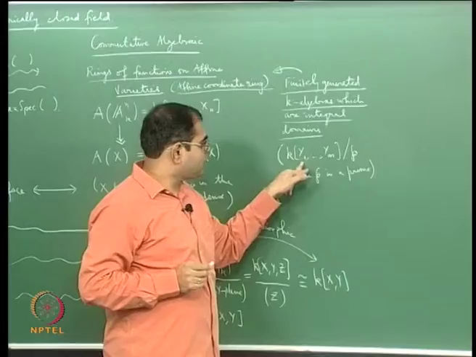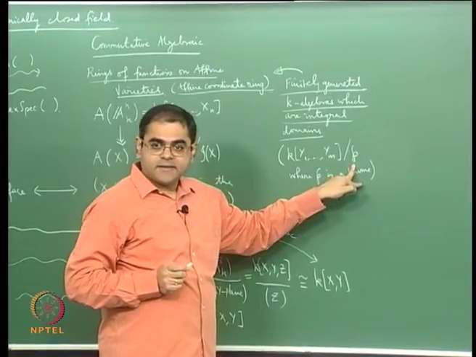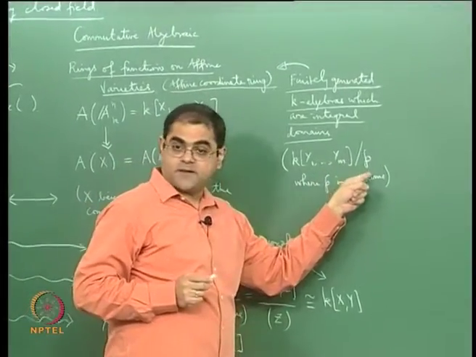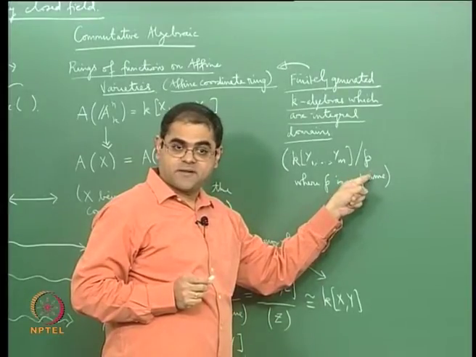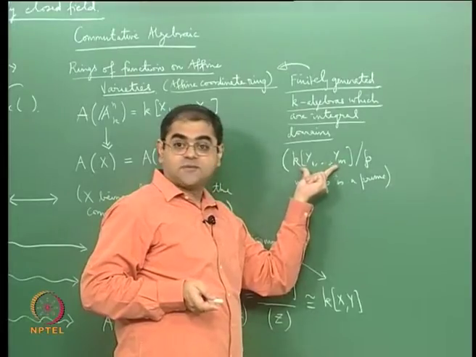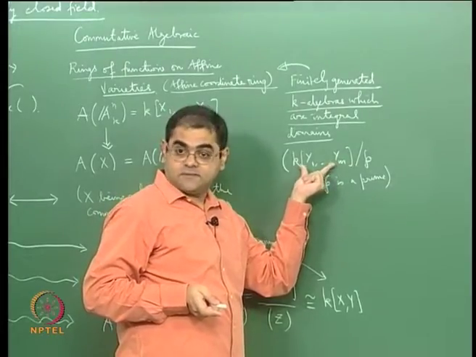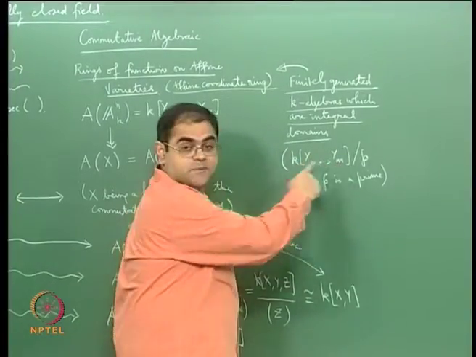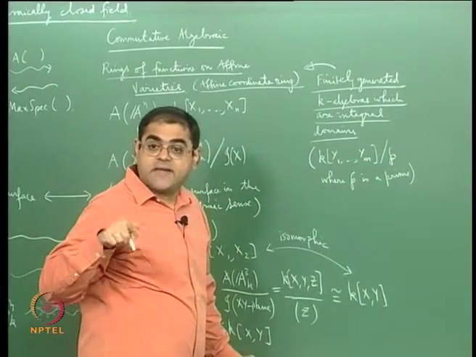Whenever you write a quotient, I told you it is the affine coordinate ring of the zero locus of the denominator, which has to be a prime ideal, considered in the ambient space for which the functions are the numerator. So the numerator here is a polynomial ring in m variables, that is a ring of functions on A^m.